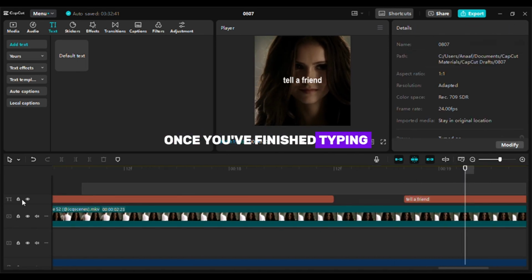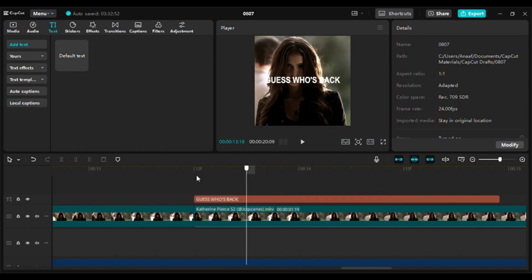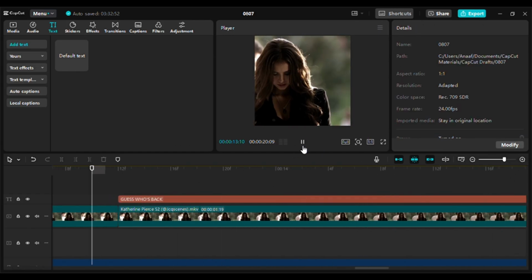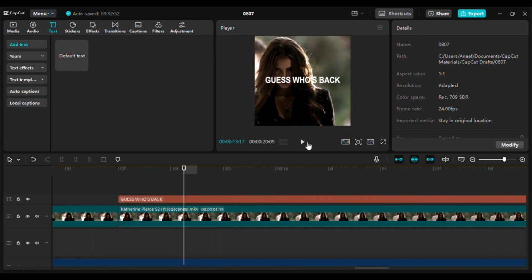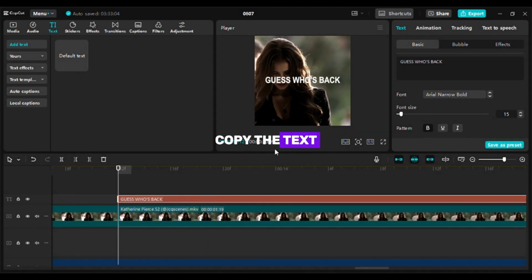Once you've finished typing, make it bold and change to capital letters. Copy the text.